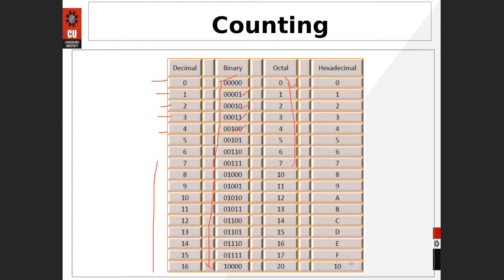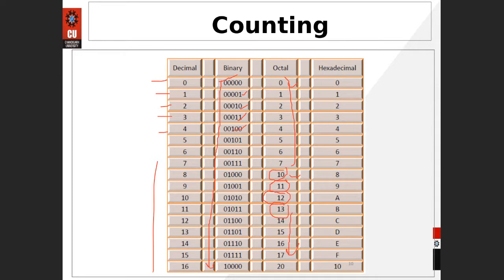Okay, and in the octal number system, like 0, 1, 2, 3, 4, 5, 6, 7, up to 7 it is fine, because we have only 0 to 7, a total of 8 digits available in the octal number system. So what do we write after 7? 8 could be written as 10. We are going to increase the number of bits and use the same available numbers repeatedly in some specific manner. Like 8 could be represented as 10, 9 as 11, 10 as 12, 11 as 13. The same principle could be adopted up to 15.